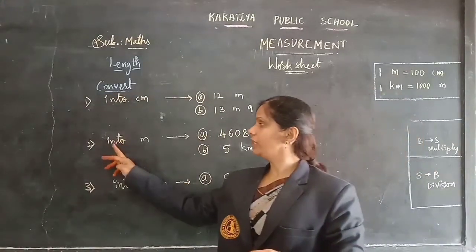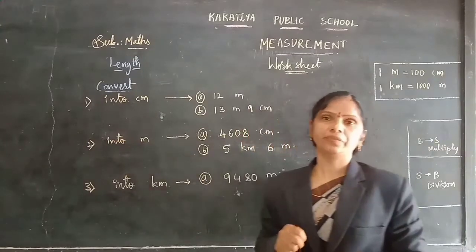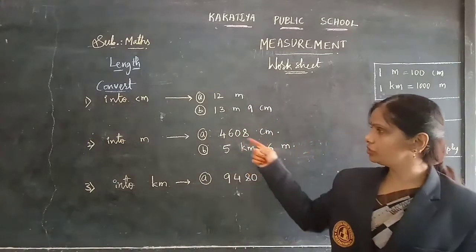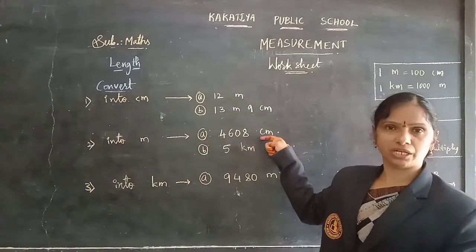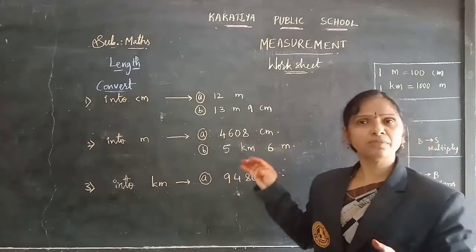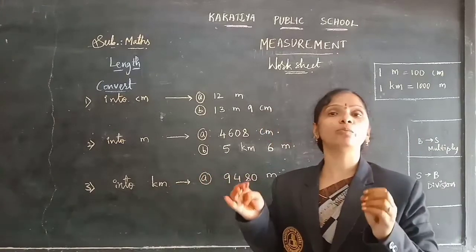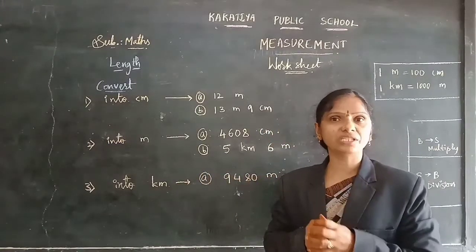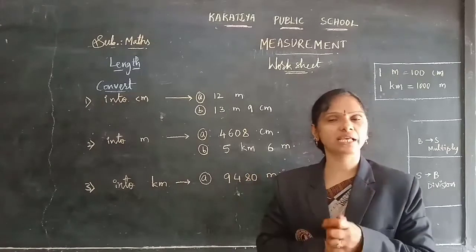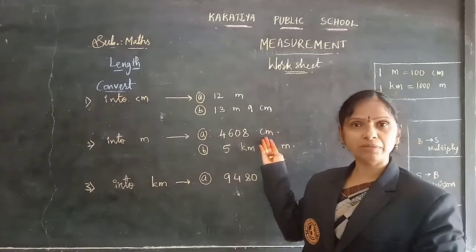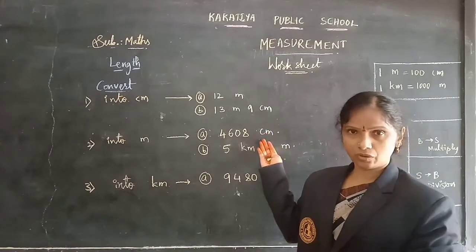Now the second one: we need to change into meters. The given question is in centimeters. In measurements, we have more importance for the unit, like centimeters, meters, kilometers, than for the numbers. Centimeter is the smaller measurement, and you are converting into the bigger one, meters, so you need to divide.